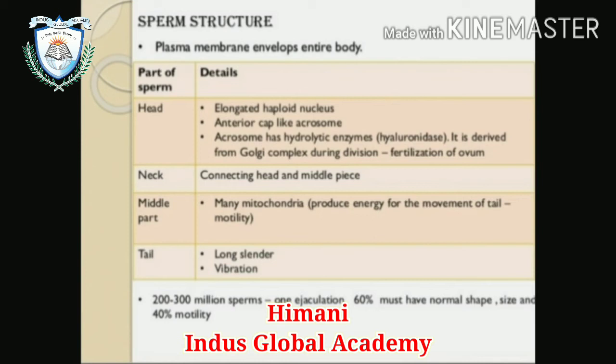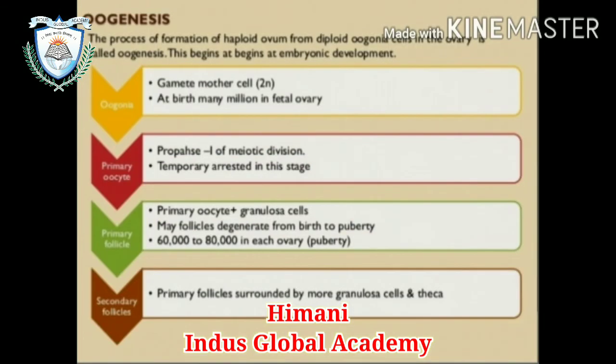The middle piece has many mitochondria, which produce energy for the movement of the tail. The tail is long and slender, and it vibrates. With the help of that vibration, the sperm can move.